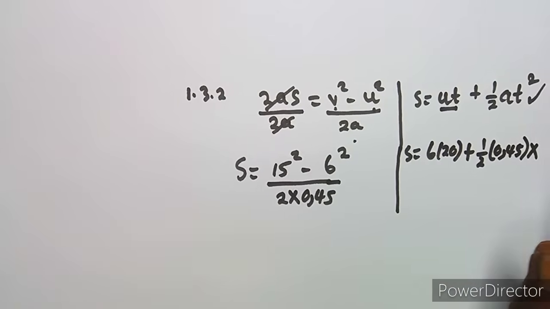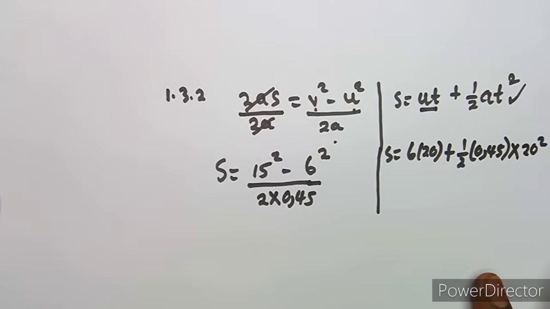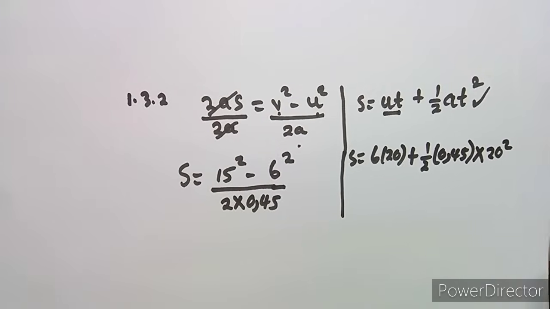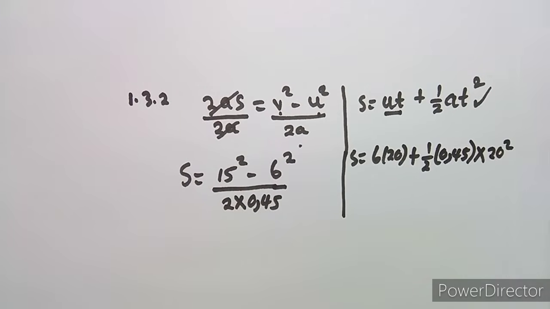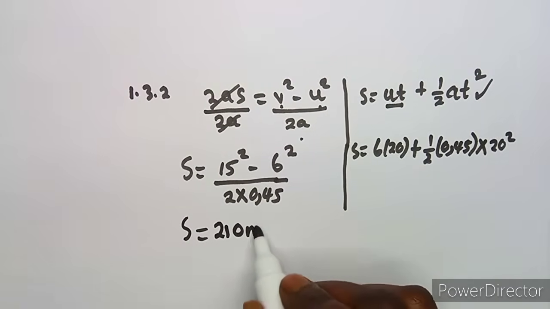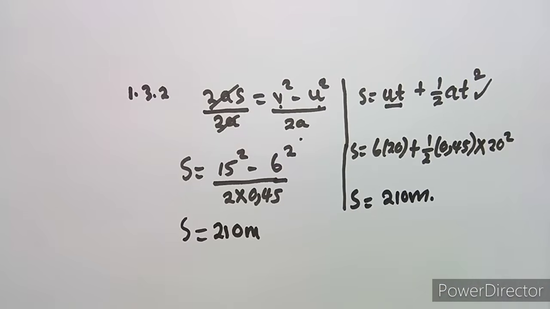You must obtain the same answer, since these are formulas from the same group. Simplifying properly, we are going to obtain something like 210 meters. All right, so that's what we had.